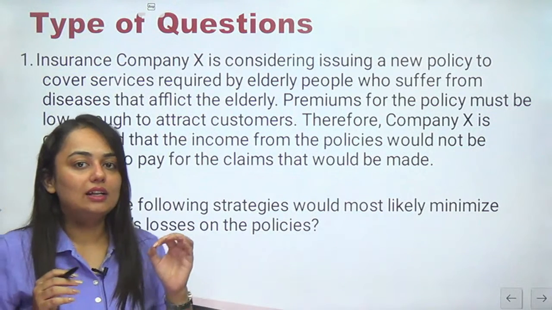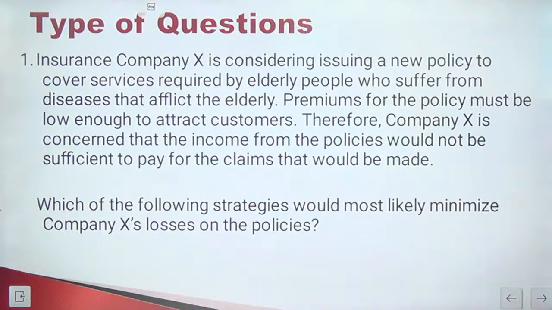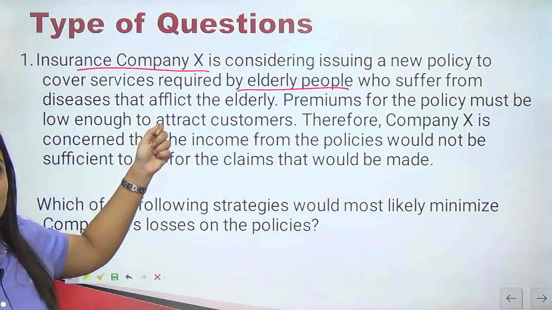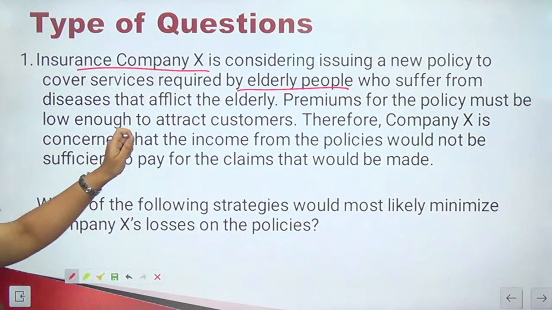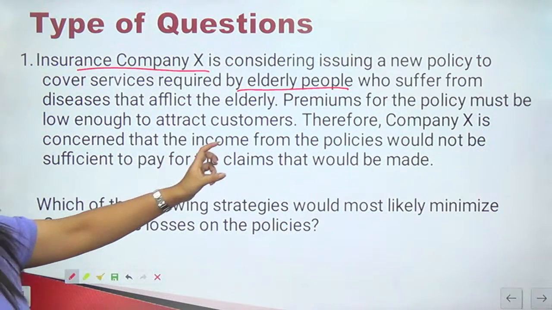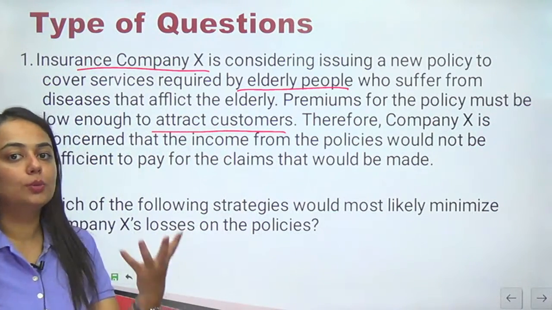So let's see a question type of critical reasoning. The question says, insurance company X is considering issuing a new policy to cover services required by elderly people. So look closely for the keywords. So there is an insurance company X. It is providing service for the elderly people who suffer from diseases that afflict the elderly. Yes. So premiums for the policy must be low enough to attract customers. Now they are looking for the suitable customers.